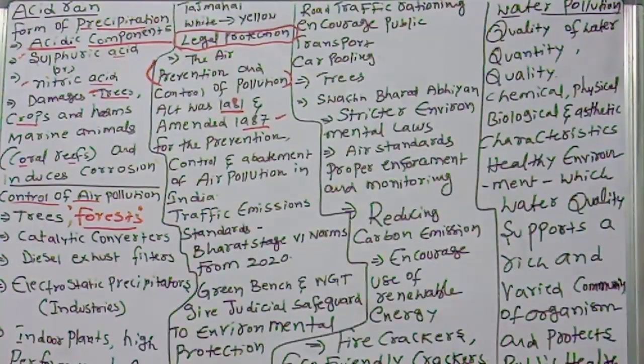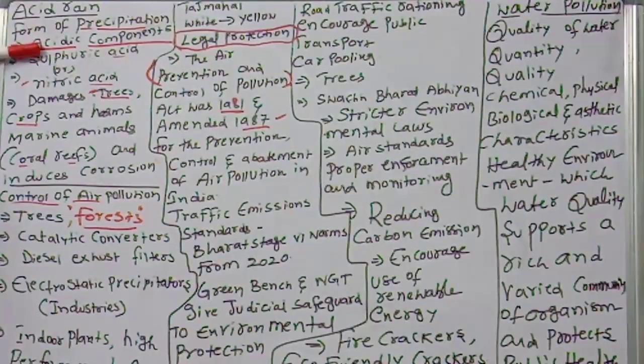What I'm telling is that everything is important. We have to protect our natural resources. So once again, I'm telling you, children, you know very well how dangerous acid rain is. How is acid rain formed? Acid rain is a form of precipitation that contains acidic components.